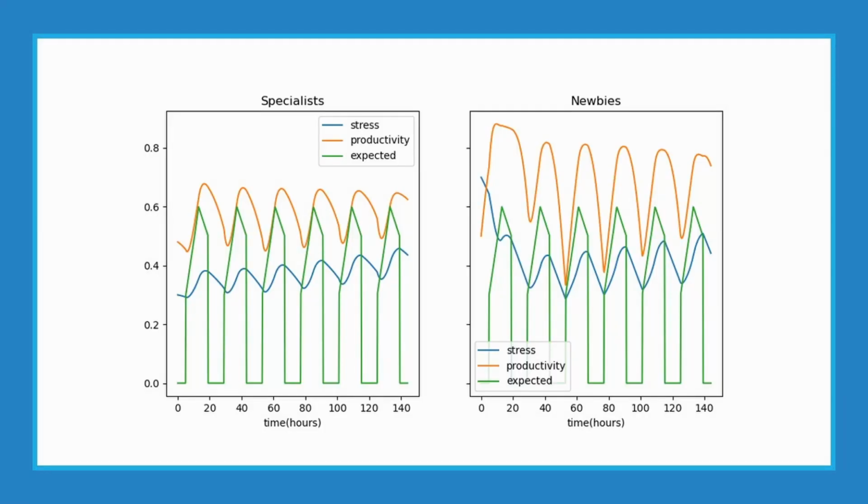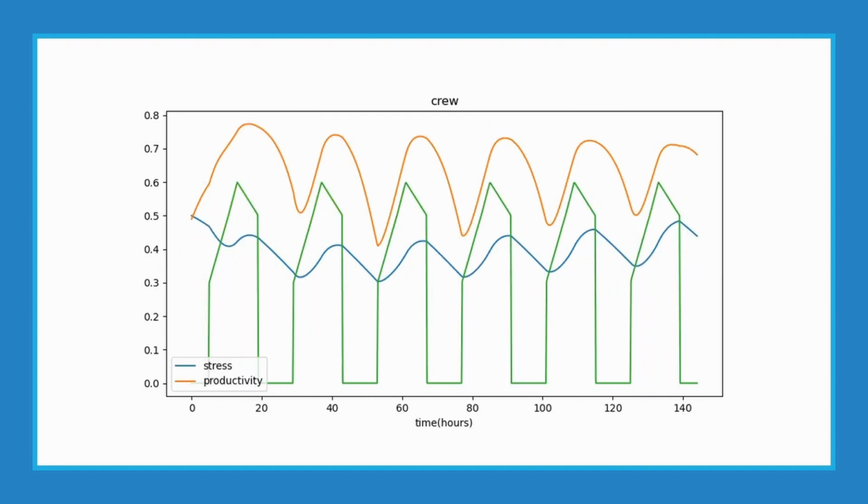Okay, here is a simple representation of our model. We expect the scope of work to be the area under the green line. You can see that they don't work when the green line goes to zero. Also, further on, you will most often see graphs on which groups are separated. This is done to show some things more clearly, but underneath they work together. For example, in this slide, we can see that newcomers are encouraged upon arrival. However, their stress increases faster while specialists are more stable.